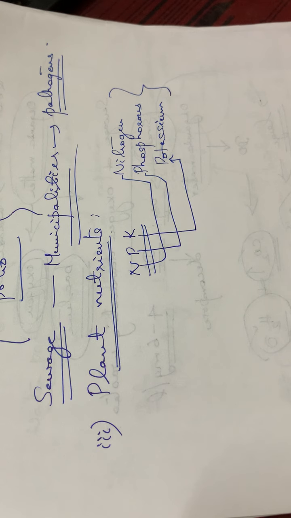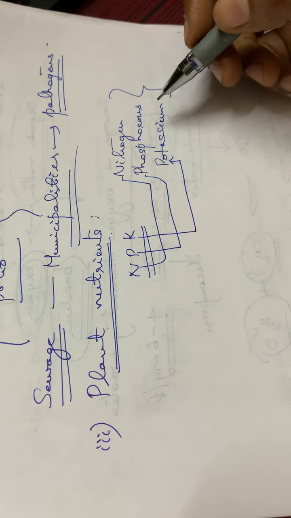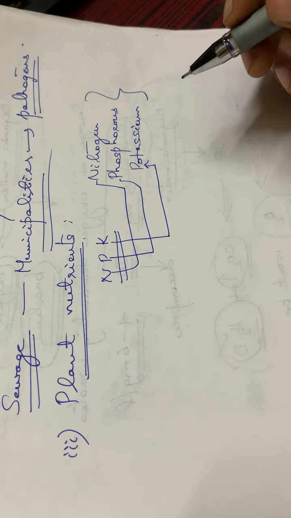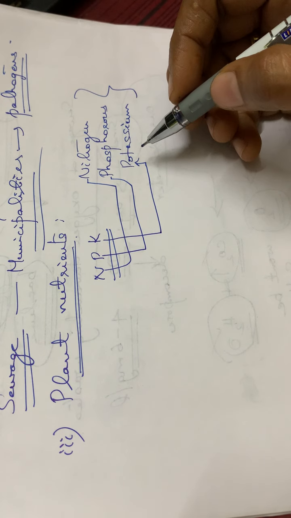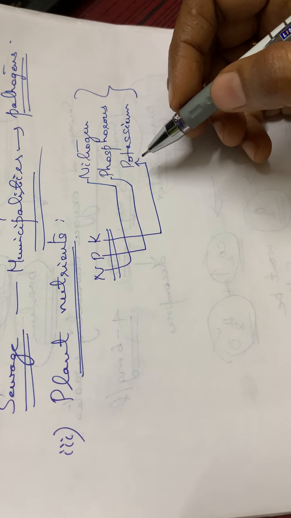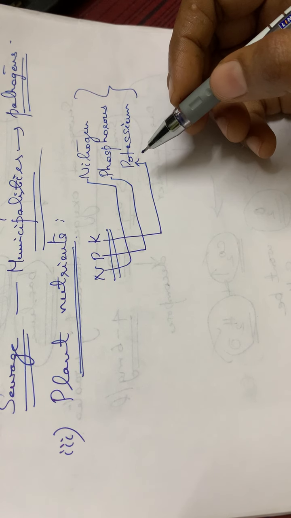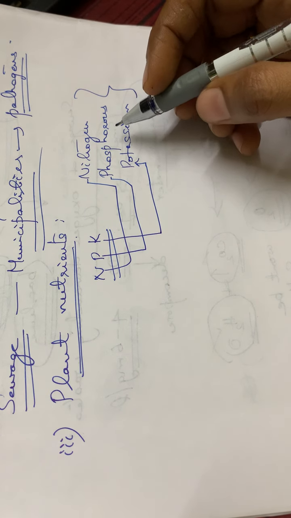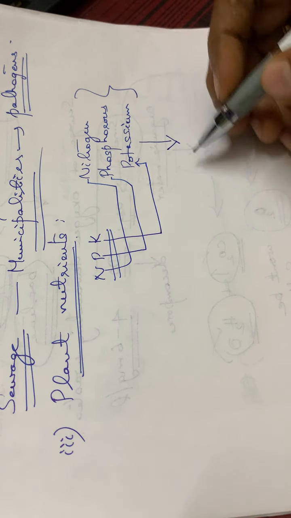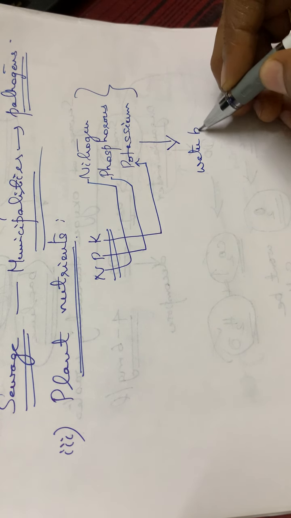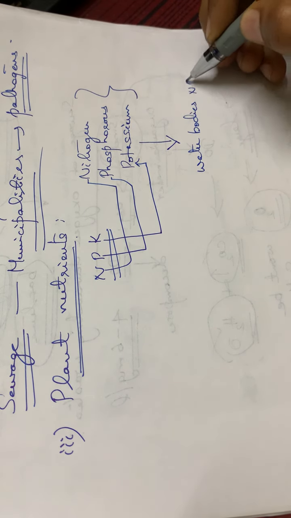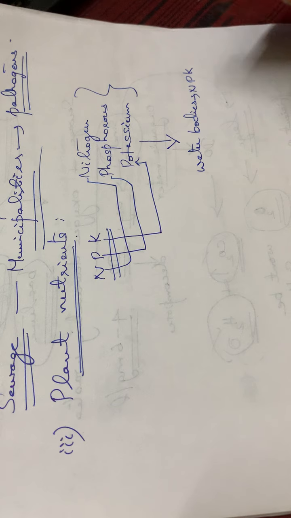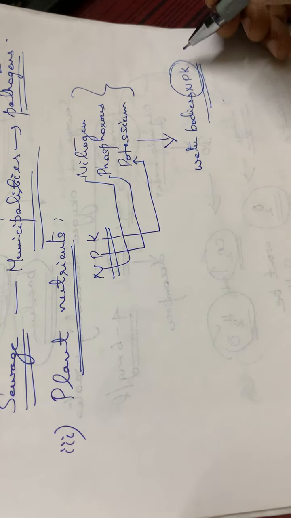While we are giving fertilizers to plants, this stimulates the growth of the plants, isn't it? At the same time, these fertilizers drain to the nearby water bodies. When rain occurs, the fertilizers move to the water bodies. So the water bodies receive an intake of this NPK, the nitrogen, phosphorus, potassium. These are all plant nutrients, the NPK mixtures.